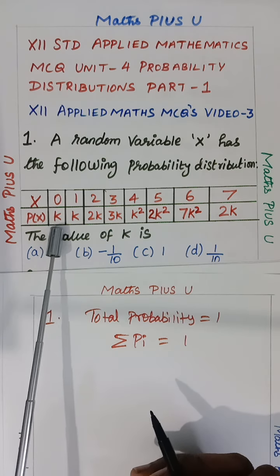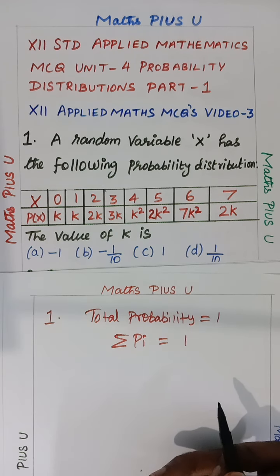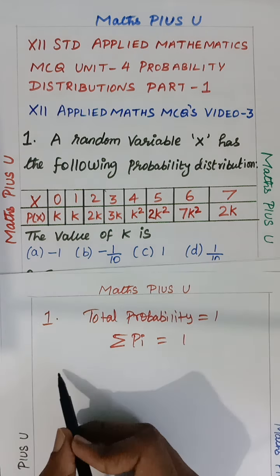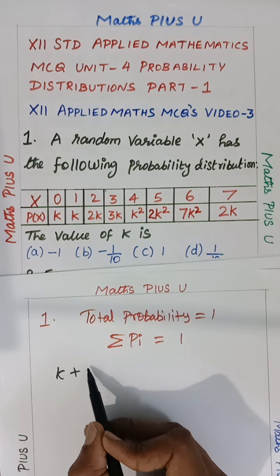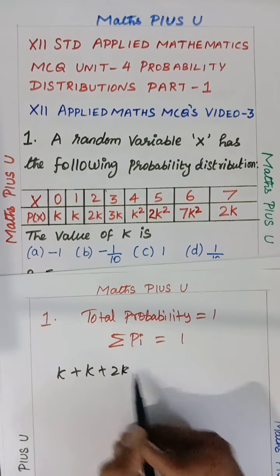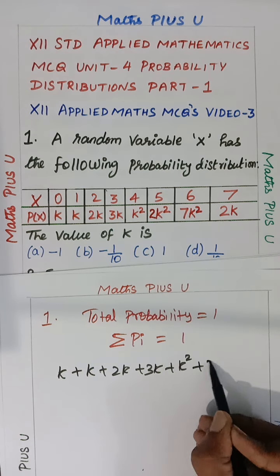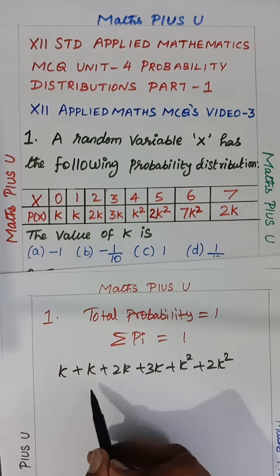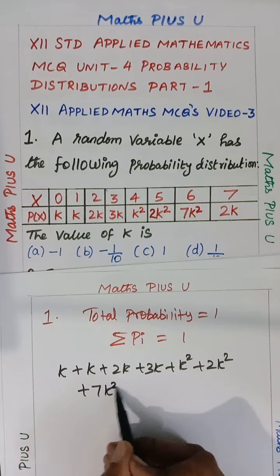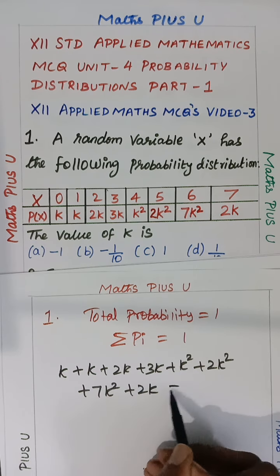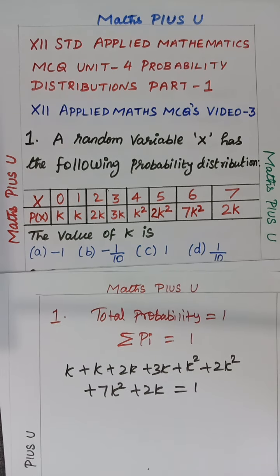So probability summation. You have to add all these things. So can we add, children? So k plus 2k plus 3k plus... In mind itself, if you want to add, I'm very happy about it. But anyway, since I'm teaching once, I'm just writing all these things. 7k square plus 2k equals 1. Is this clear for you all?